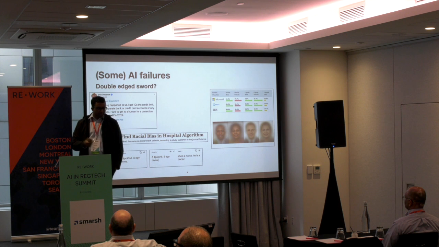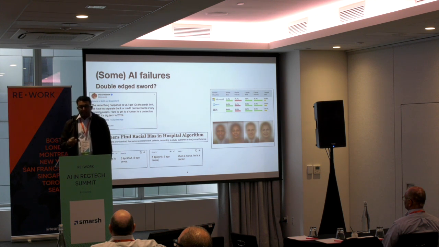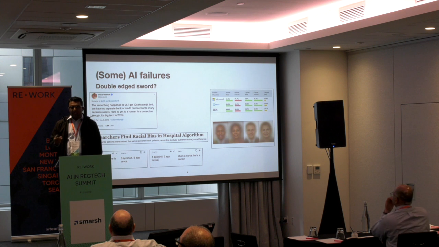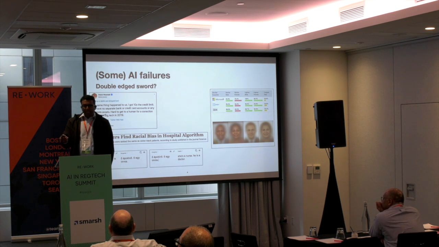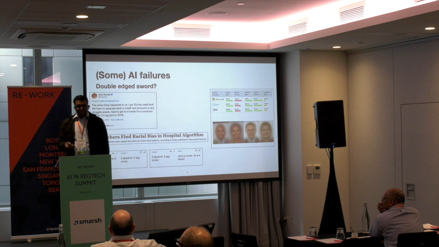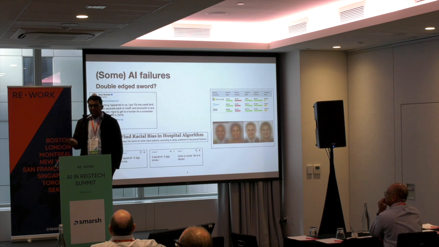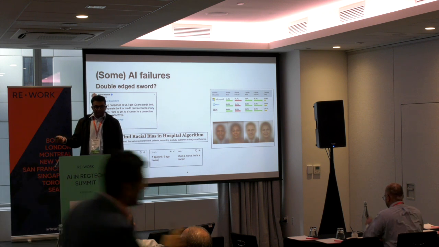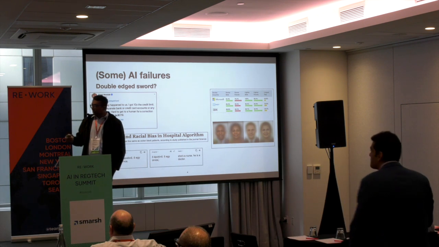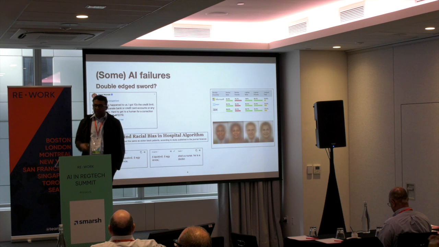The other failure was that researchers found racial bias in a hospital algorithm, where white patients and black patients had unequal distributions of necessity of hospital beds, which meant that the care wasn't being given to the people who needed it. The bottom left, which many of you might have seen, is a problem with Google Translate, where when we translate words from one language to another, the occupations were reversed when you did a reverse translation, which again points to bias in the training data sets that we expose to our models.